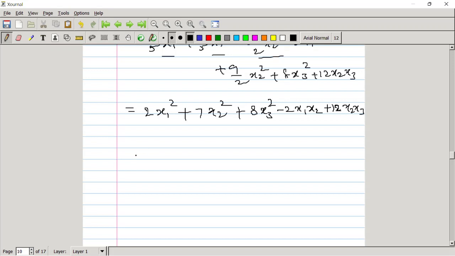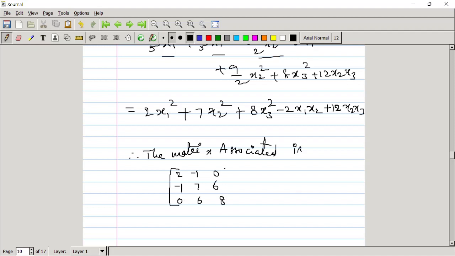From this, can you say what is the matrix? Sir, it is 2 minus 1 0. Yes, the matrix associated is 2 minus 1 0, then minus 1 7 6, and then 0 6 8.